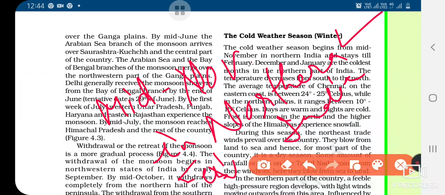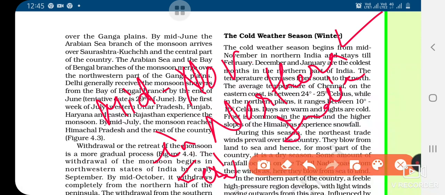So we have winter season from mid of November till February. December and January, we know that they are the coldest months in the northern part of India. Now, where do we live? We also live in the northern part. That's why we observe very cold weather in the months of December and January, and that's why we get winter break also at that time. Is it, children?